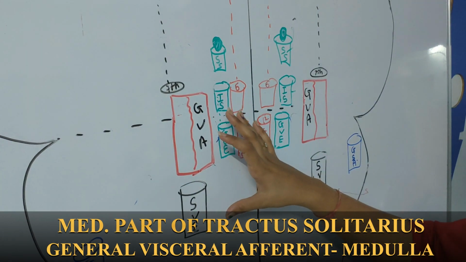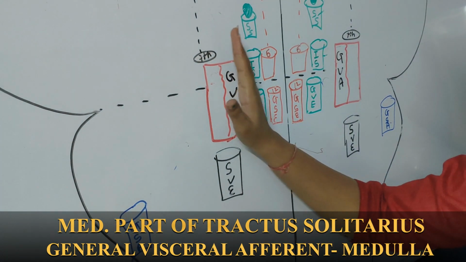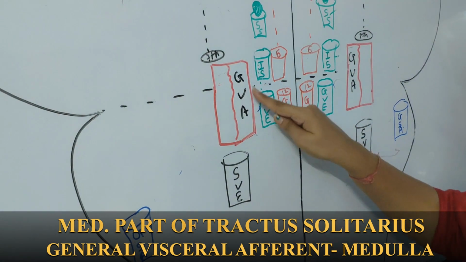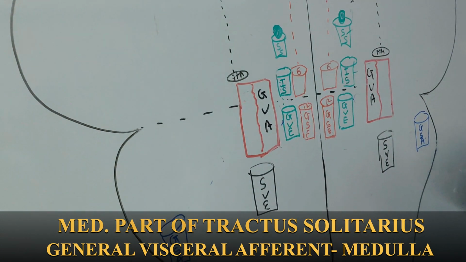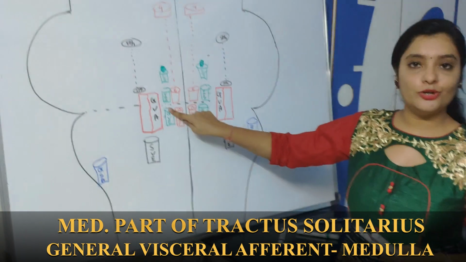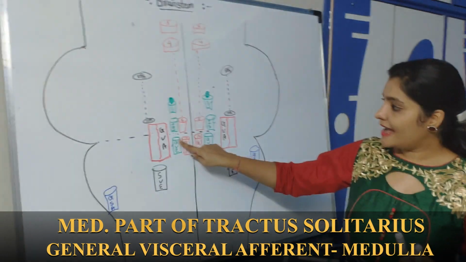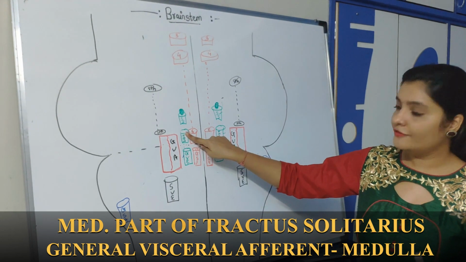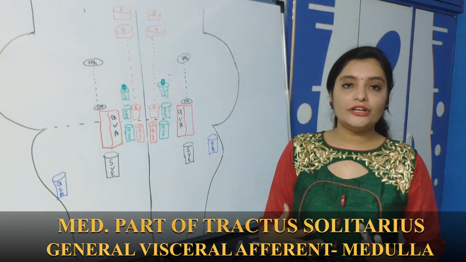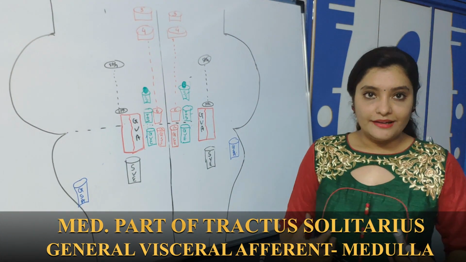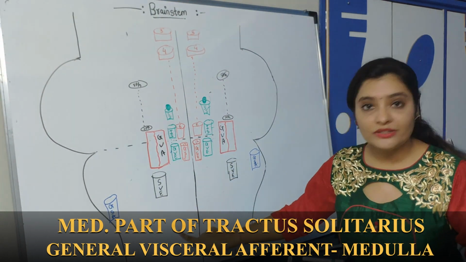This is the special type of nucleus which is situated between these. It is divided into two parts. The middle part of this nucleus is the general visceral afferent nucleus. Now, what is the function of the general visceral afferent nucleus? We have seen these three nuclei. What is the name of this nucleus? Dorsal nucleus of vagus. And all these nuclei, inferior salivatory, superior salivatory, these are parasympathetic efferent fibers going to the organs of our body, like lungs, heart, and the abdominal part. So these fibers are going to the viscera.